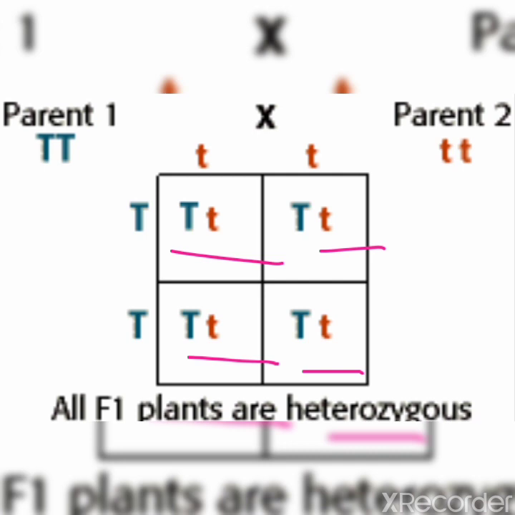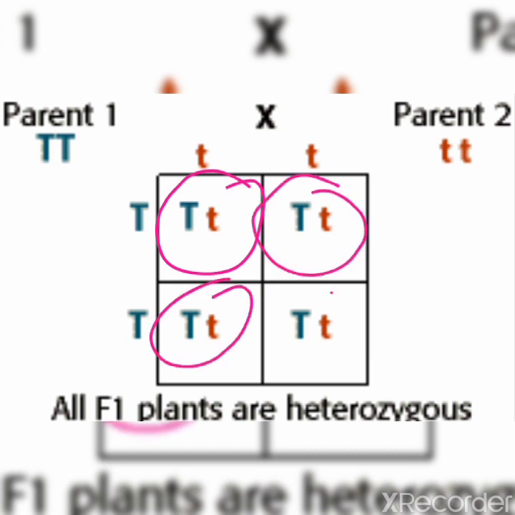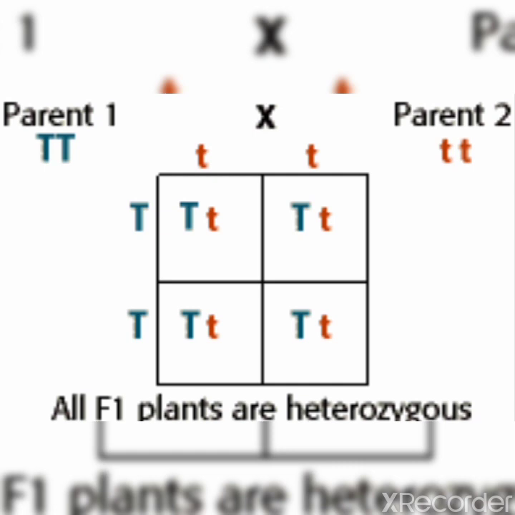Here the heterozygous form, capital T, small t, is obtained. In the F1 generation, all are capital T, small t. The heterozygous form is obtained because two different alleles are present, one is capital T and another one is small t.